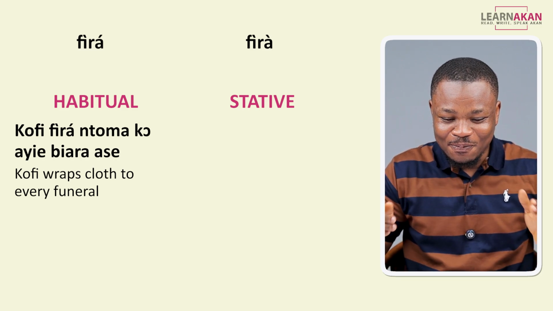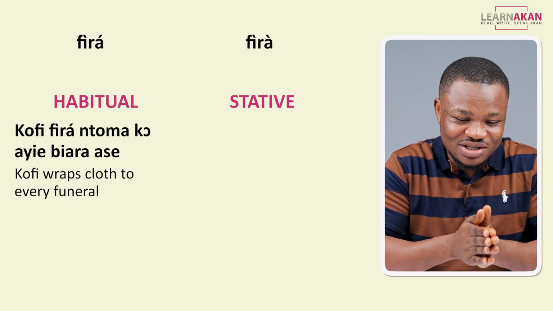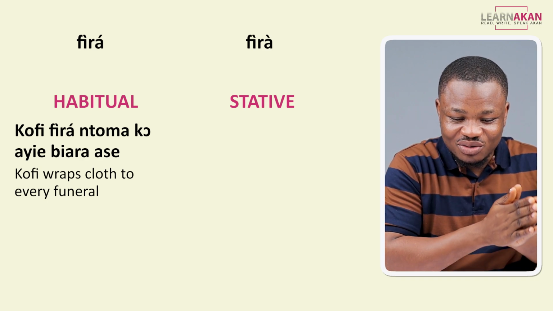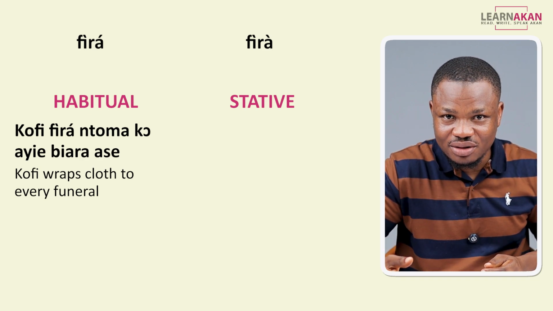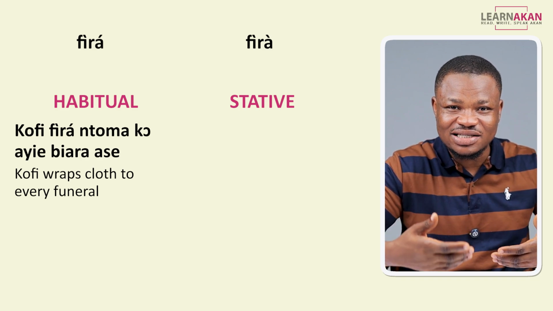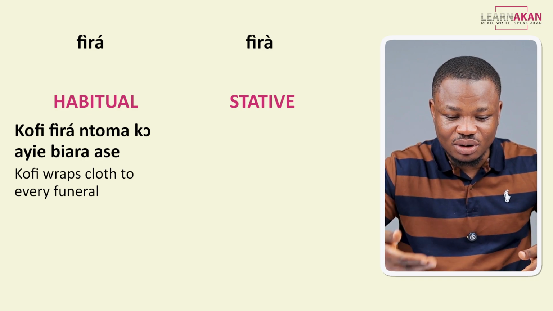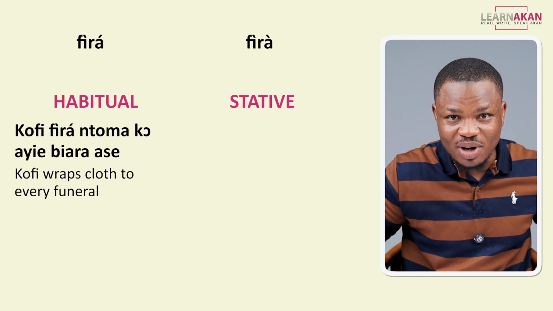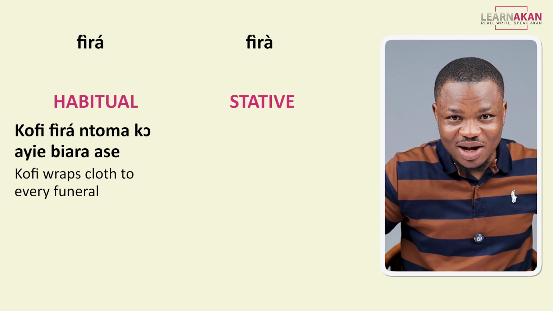Okay? So the example that we used with the habitual, we had Kofi wraps cloth, and we said it's something that Kofi does regularly. So we said Kofi frantoma.